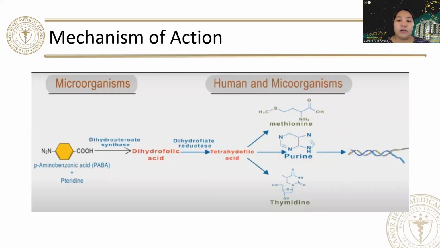As structural analogs of PABA, your sulfonamides inhibit your dihydropteroate synthase enzyme and thus inhibit the production of your folic acid.